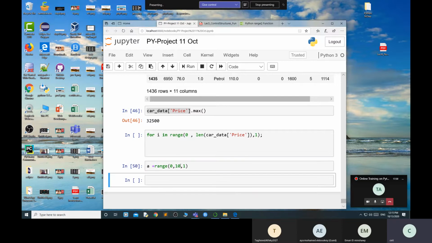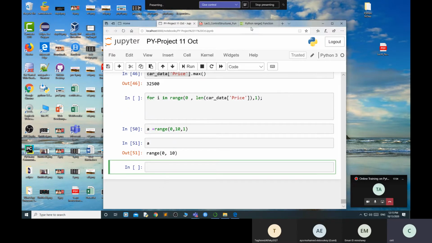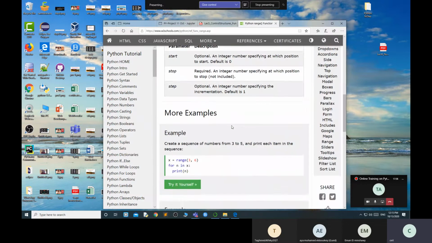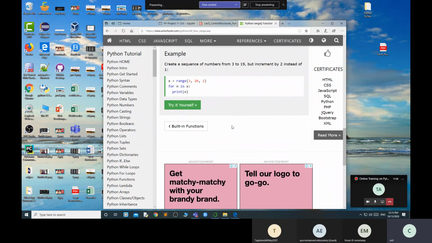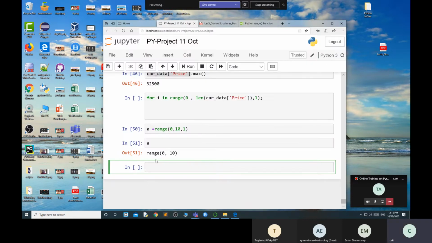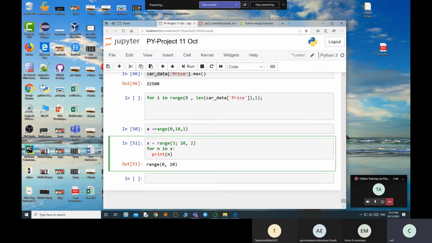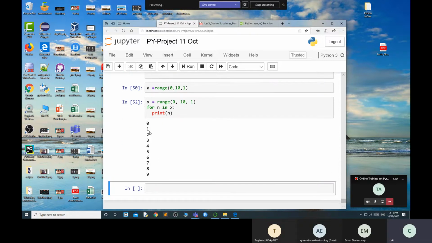But I want to print the values now. How can I use the range function? Okay, so I'll use this. I will start from 0, step 1, and this is my length. So this is 100, like 1, 2, 3, 4.